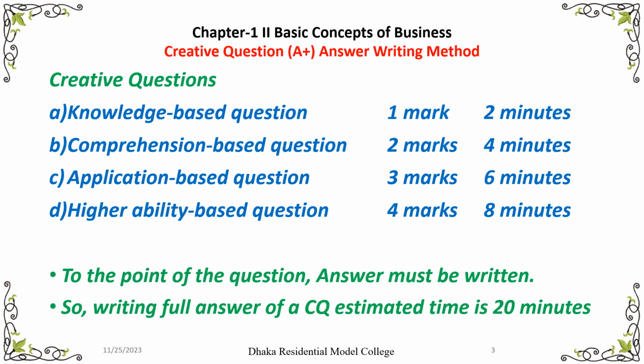Talking about higher ability based questions, there are 4 parts. First part's name is knowledge. Second part comprehension, third part application, and fourth part, you will write on your thinking, which is called higher ability. And for writing these 4 marks question, you will take 8 minutes.